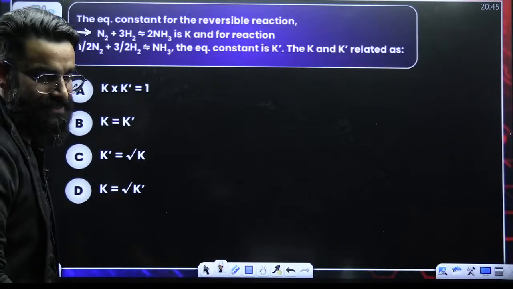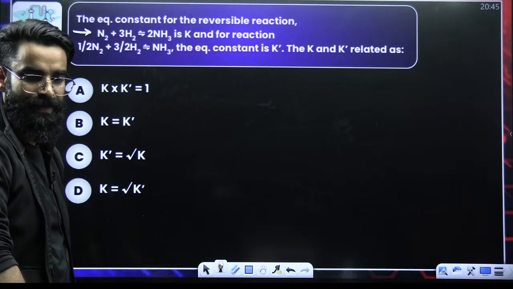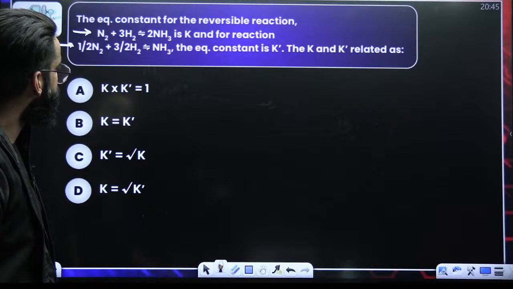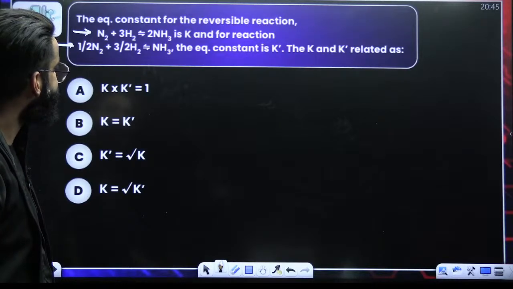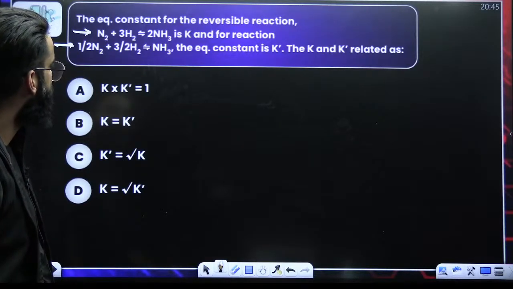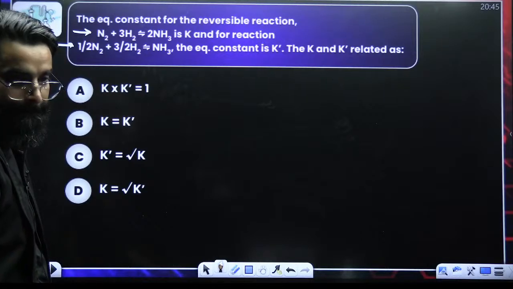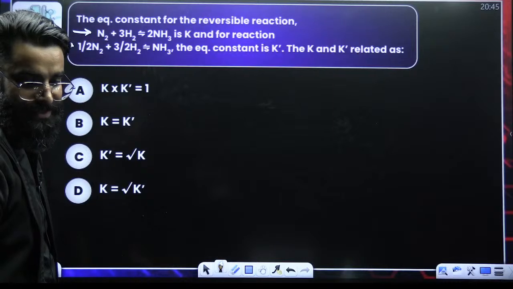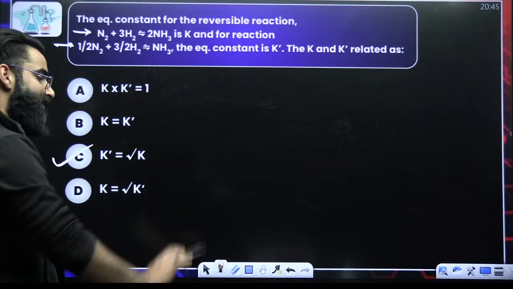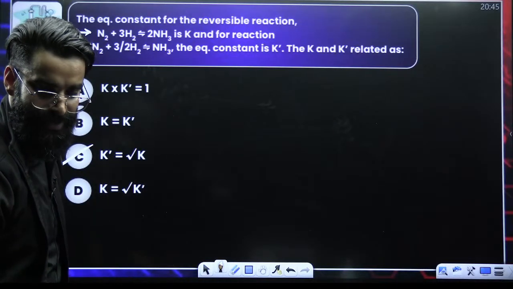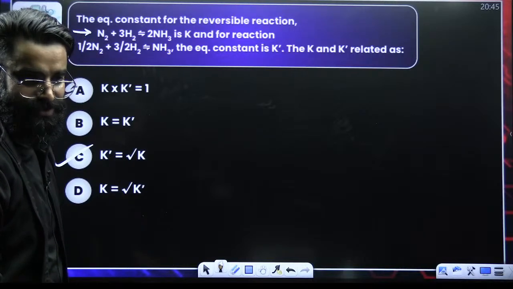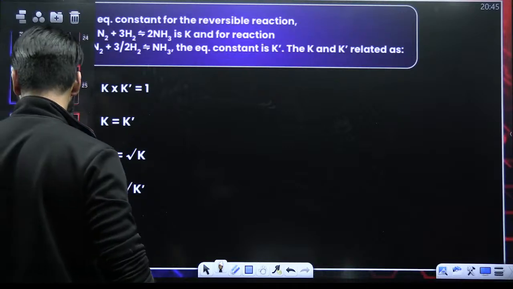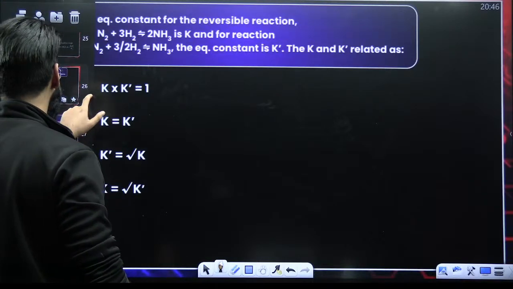I'm not solving this question because it's a similar type of question, guys. What is going to be the answer of this question? Absolutely, it has to be option C. Nothing you have to think about this question. Okay? Perfect? Amazing, guys.